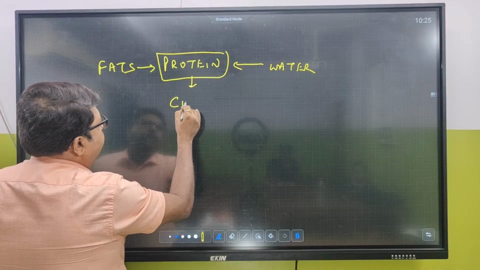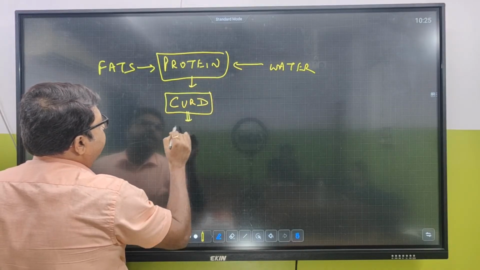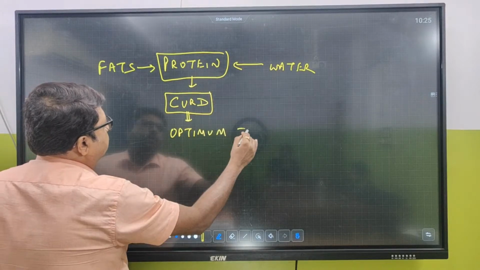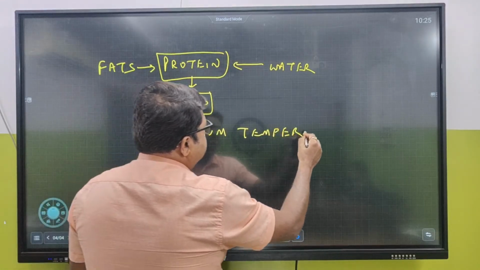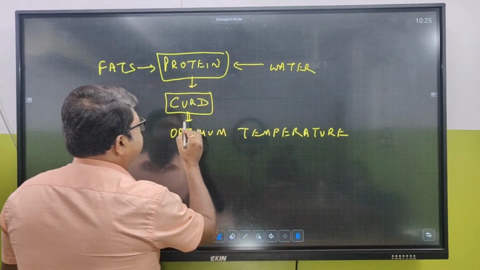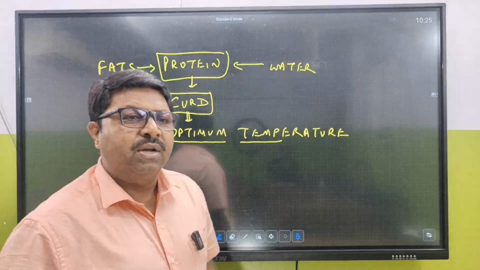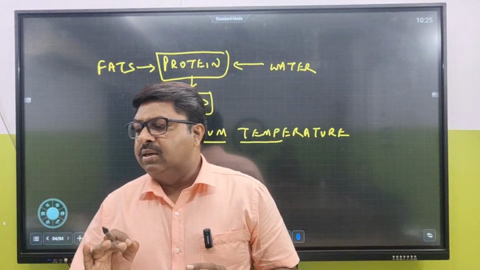So for curd making, what kind of temperature is needed? In your household, when your mother changes milk into curd, she keeps this curd at ambient temperature.